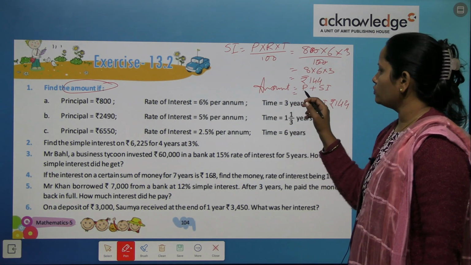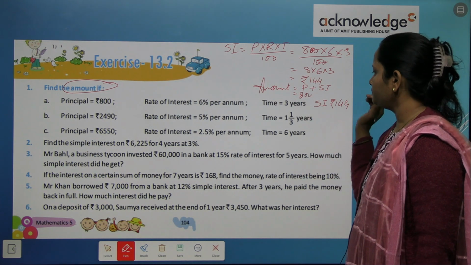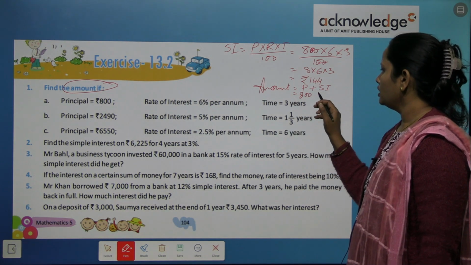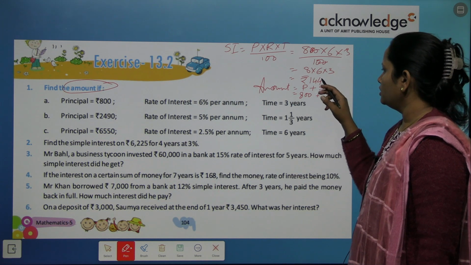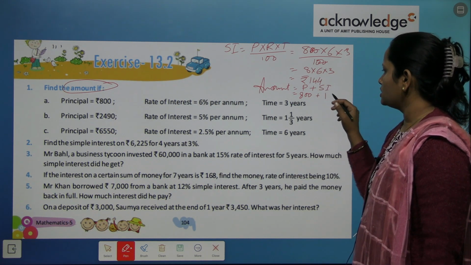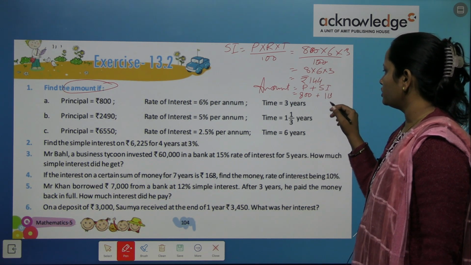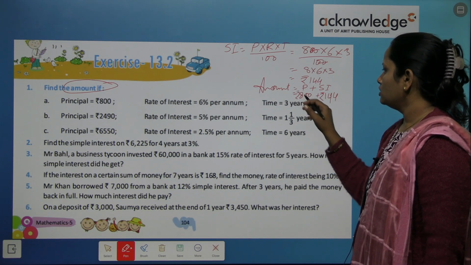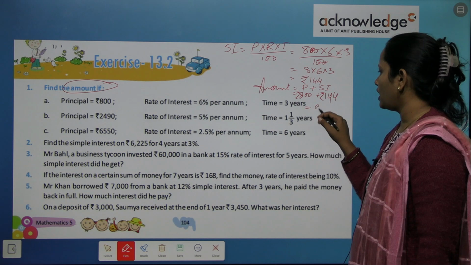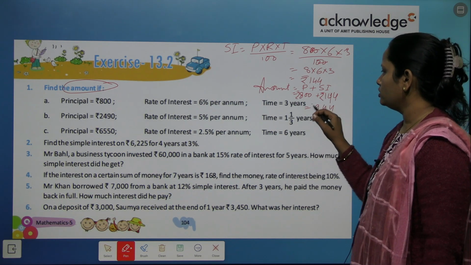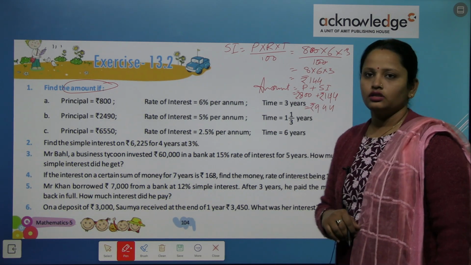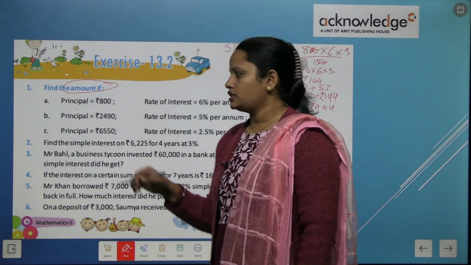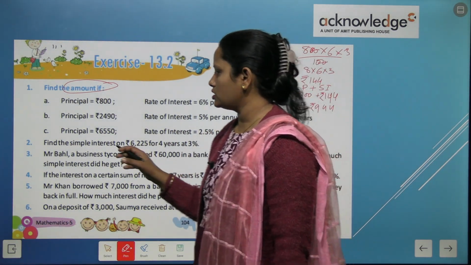So principal amount was 800 rupees plus the simple interest was 144 rupees. So here the total amount will be 944 rupees. This is the answer. Similarly, you have to do the rest two questions.